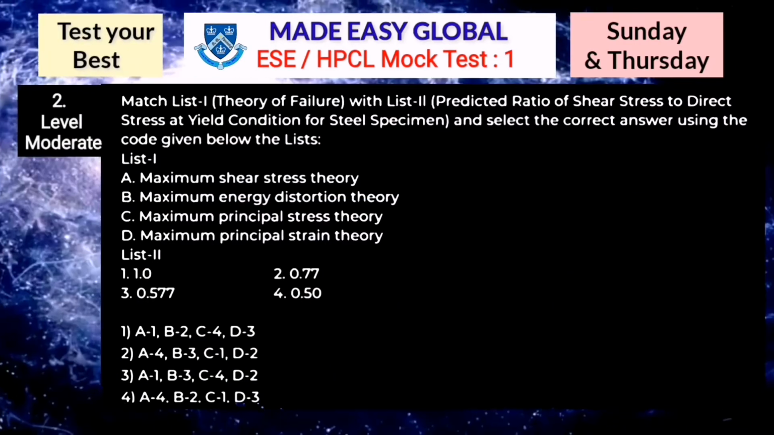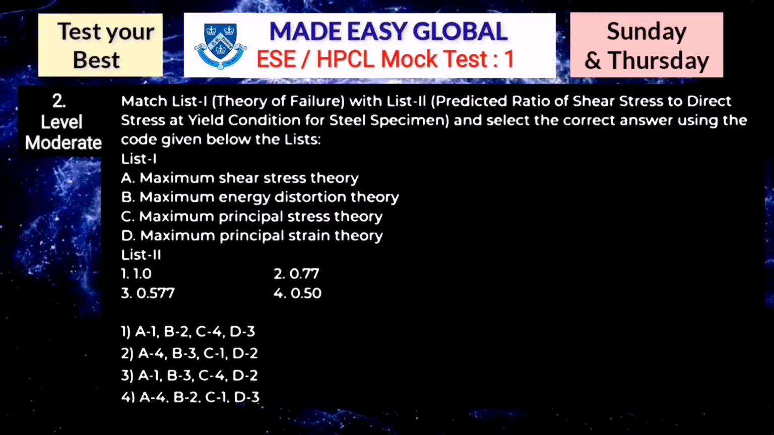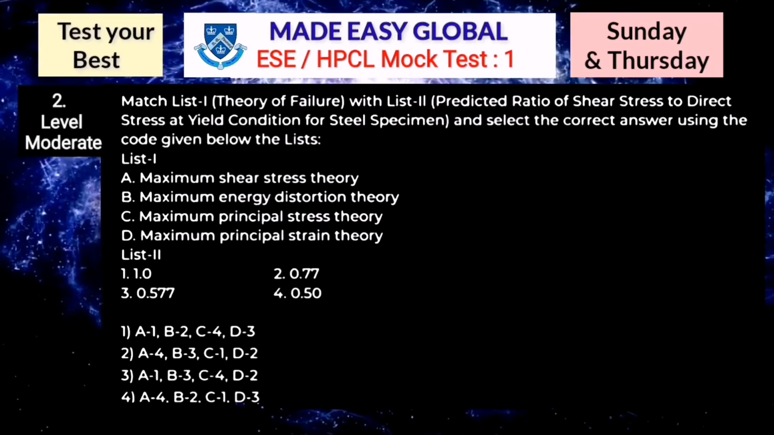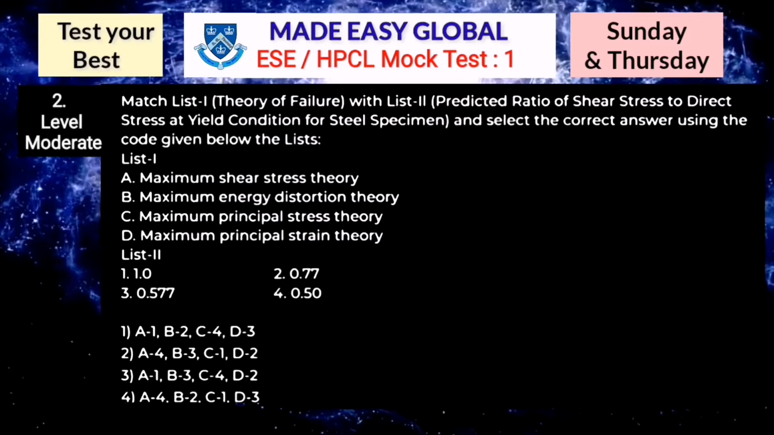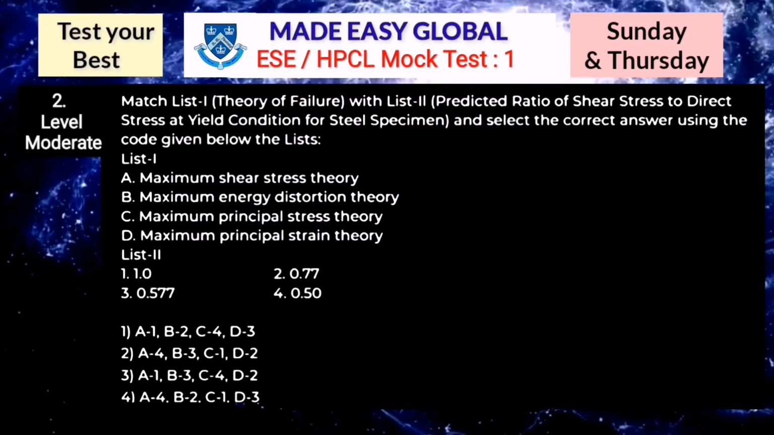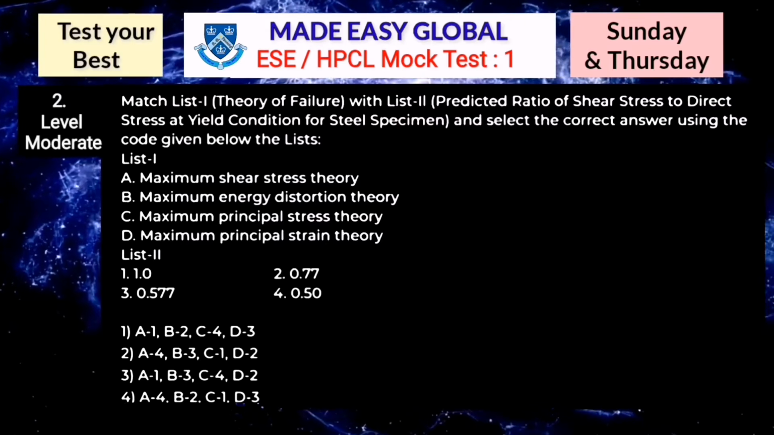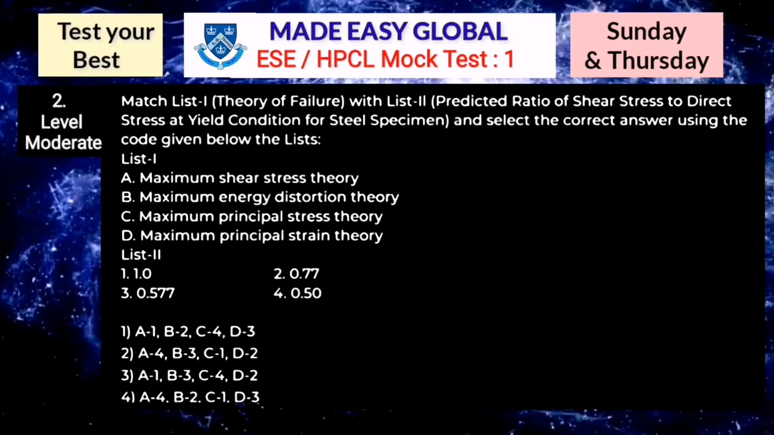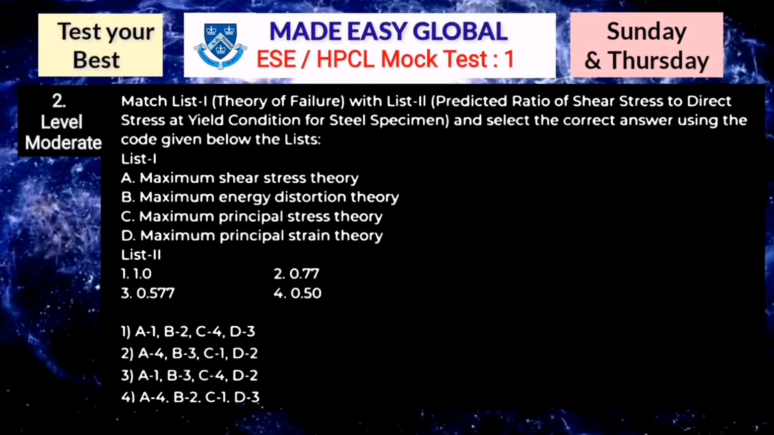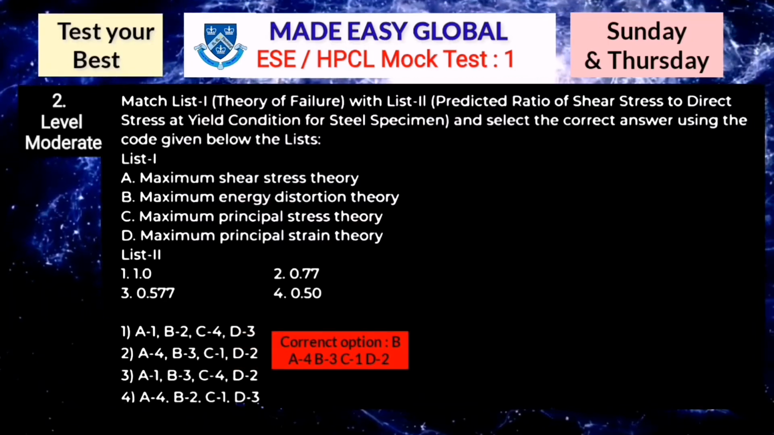Here the second question is of moderate level. You have to just match list 1 with list 2. In list 1 there are types of theory of failures, and in list 2 the predicted ratio of shear stress to direct stress at yield condition for a steel specimen. We included this topic just 2 days ago in our daily Night Wheels of Engineers, in which we provide one important concept daily. You can think for 5 more seconds, because this question is frequently asked in many different examinations. Yes, the correct answer is option B: A4, B3, C1 and D2.